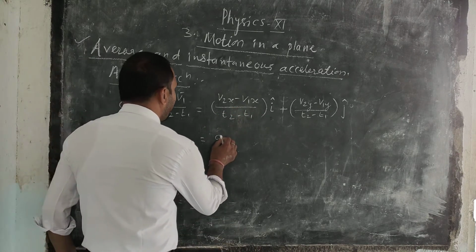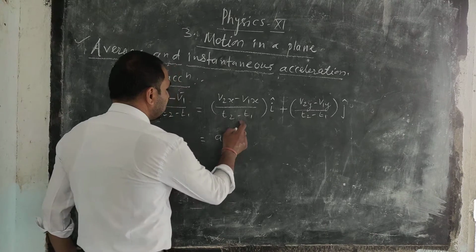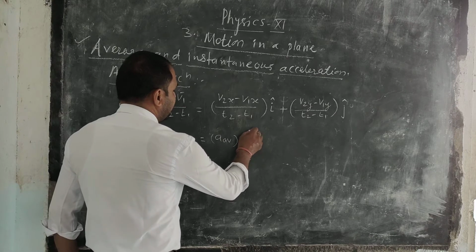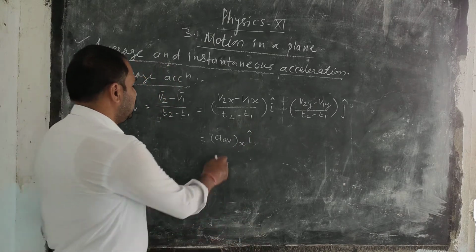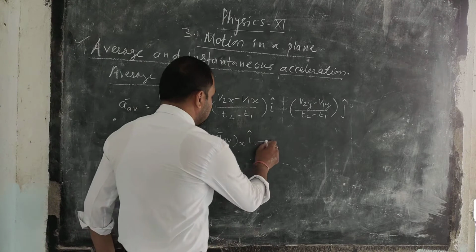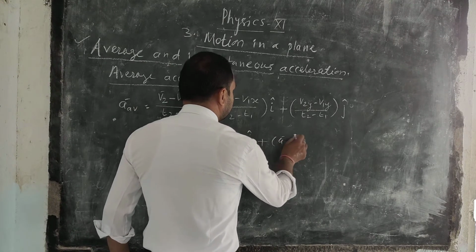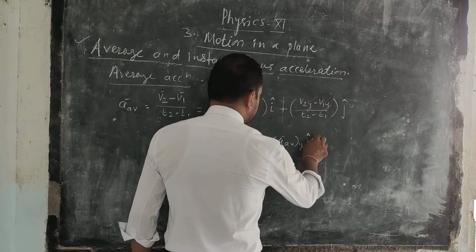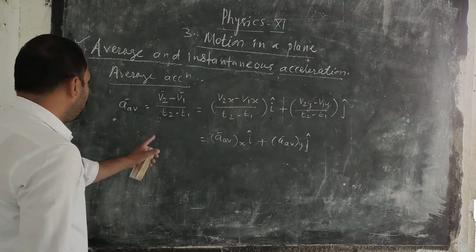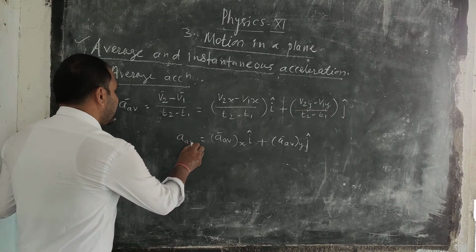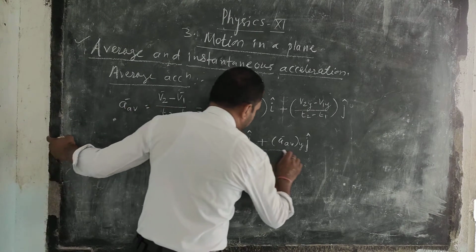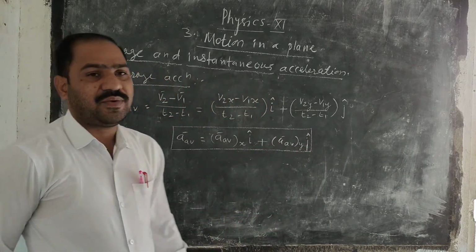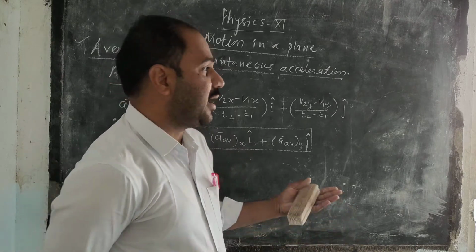Therefore this is the average acceleration along the direction of the x-axis, with the unit vector i, plus the average acceleration, which is a vector quantity, along the direction of the y-axis, with the unit vector j. So the average acceleration is nothing but the average acceleration along the x direction plus the average acceleration along the y direction.